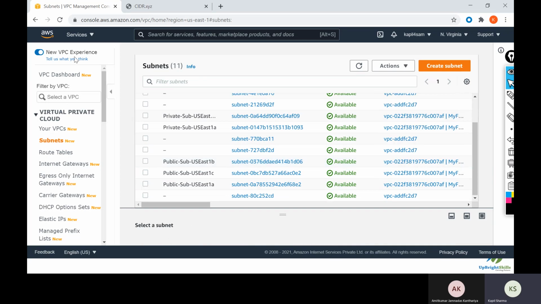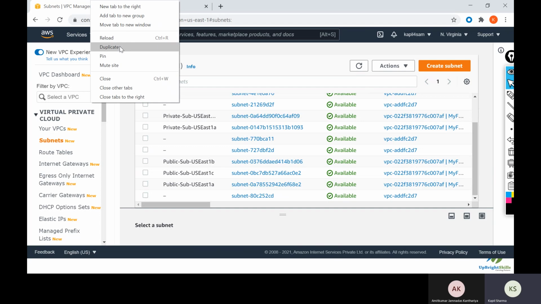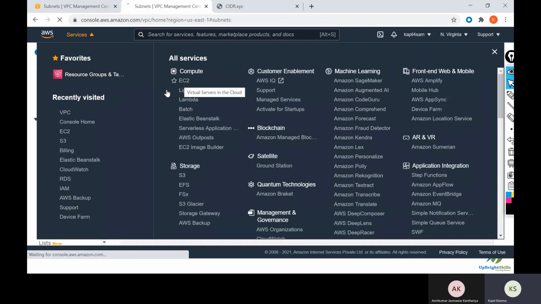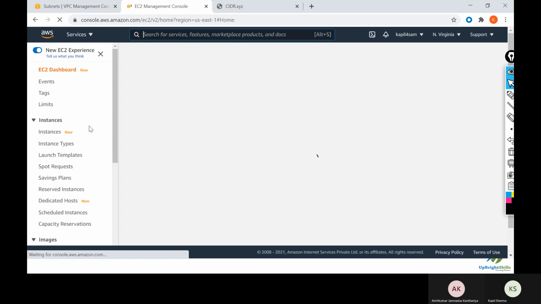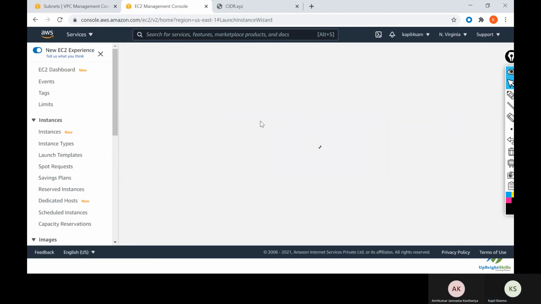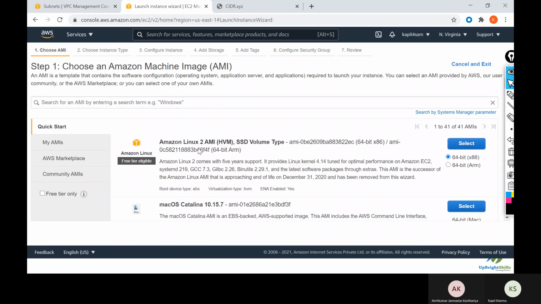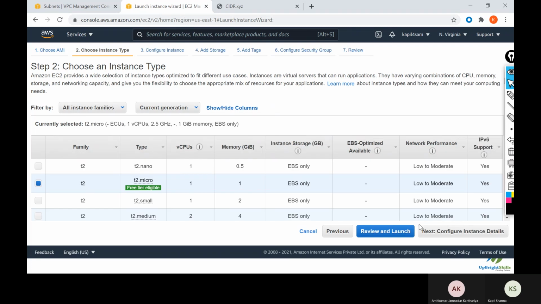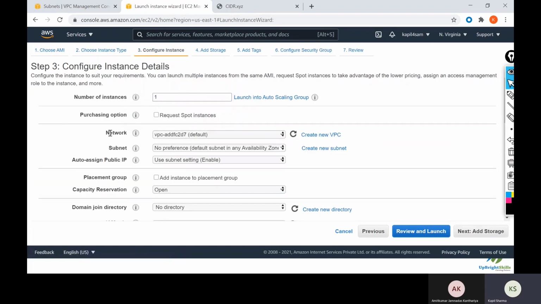Now we will check whether we are able to launch instances in those or not. Just click on duplicate, go to EC2, click on instances, click on launch instance. We will choose Amazon Linux 2 AMI, select T2 micro, next, and in the networking section, currently it is the default VPC.